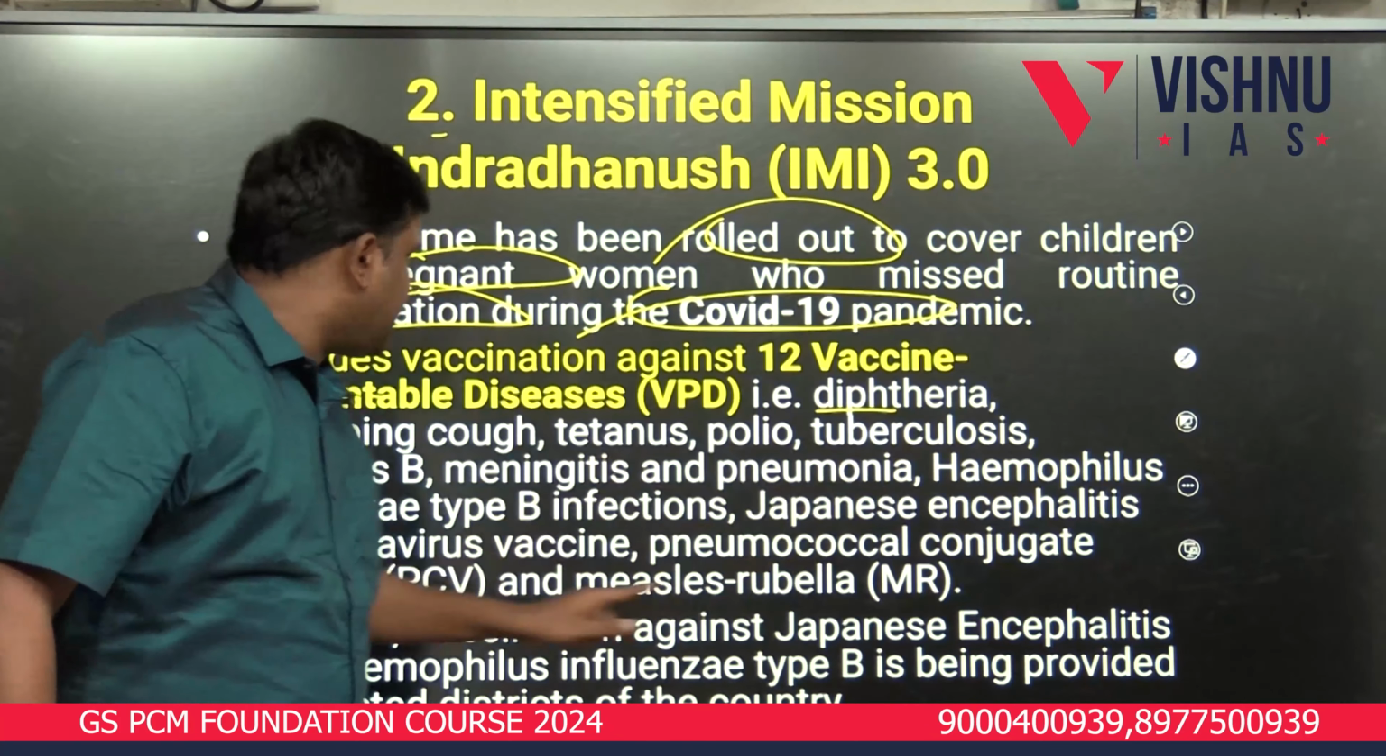However, vaccination against Japanese encephalitis and Haemophilus influenzae type B is being provided in selected districts of the country, but this is Universal Immunization Program, Mission Indradhanush 3.0.